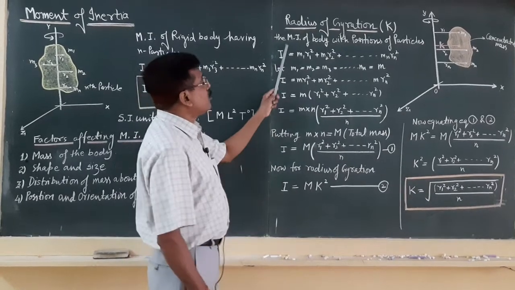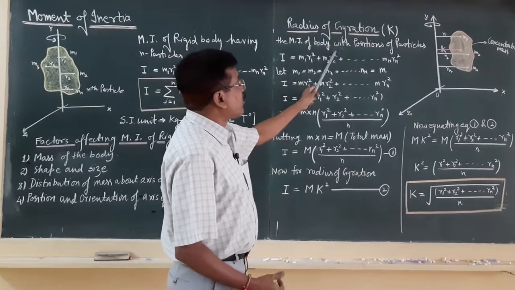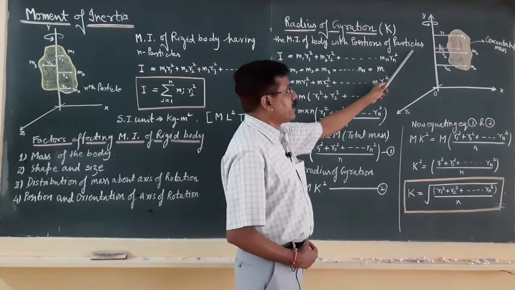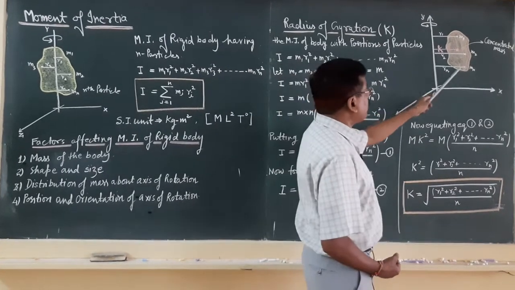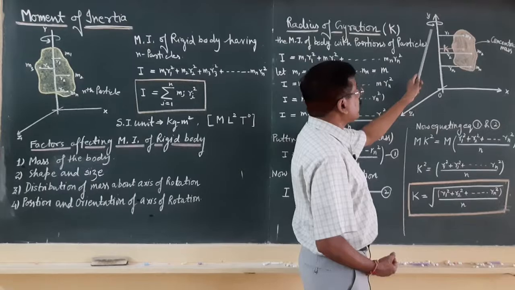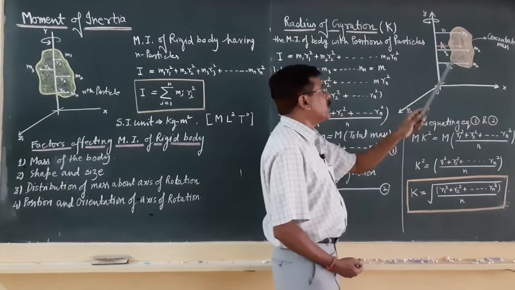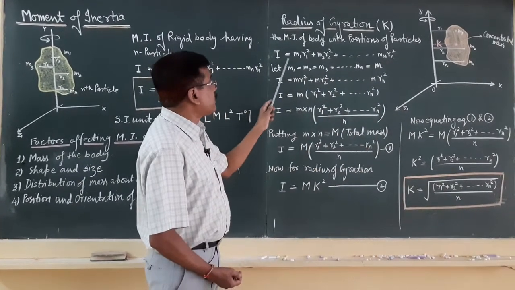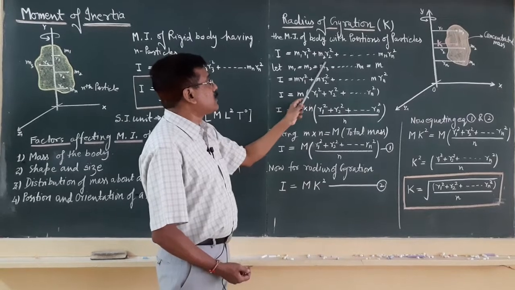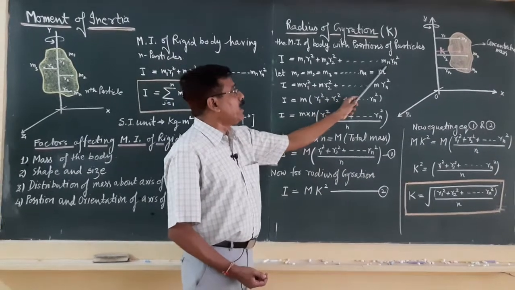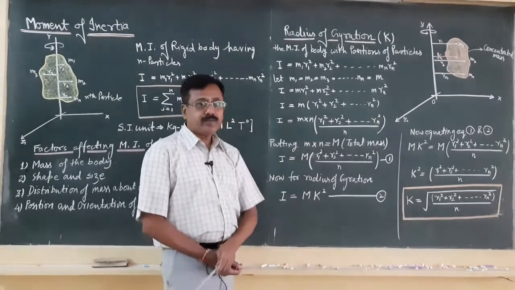Now, we have some mathematical steps for another definition of the radius of gyration. Already we know the moment of inertia of the body in terms of the positions of particles. This rigid body is rotating about the axis y. The moment of inertia is given by m1 r1 square plus m2 r2 square and so on up to mn rn square.